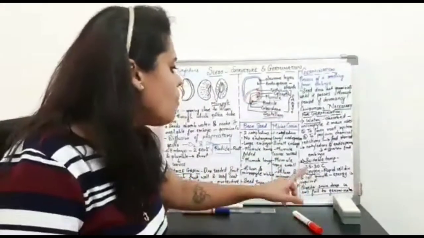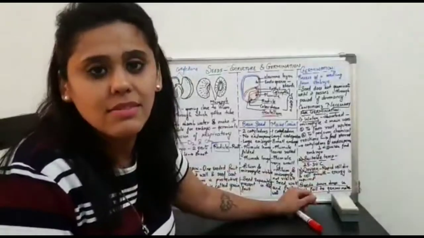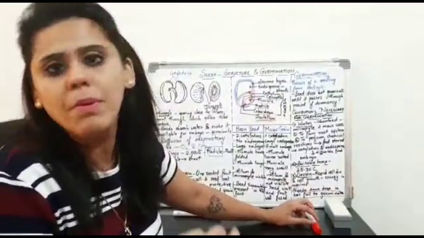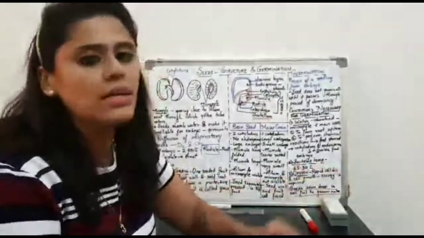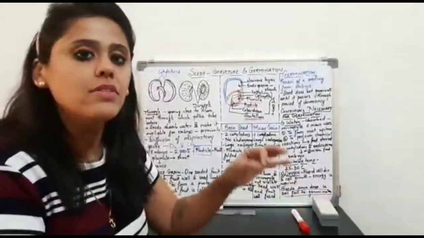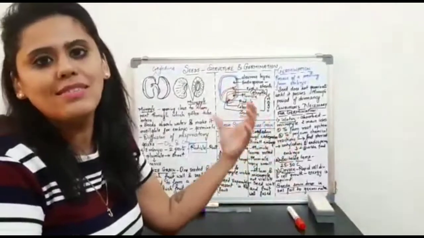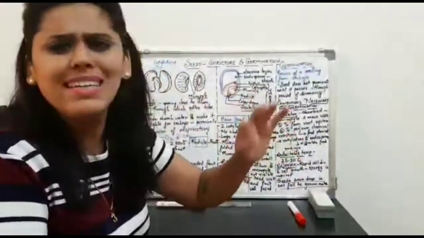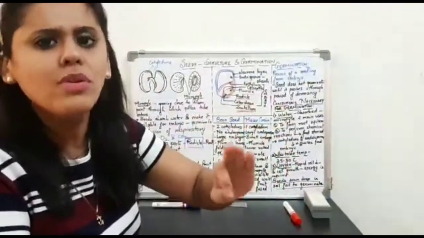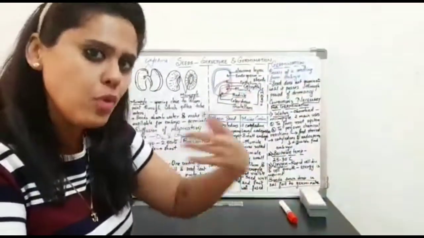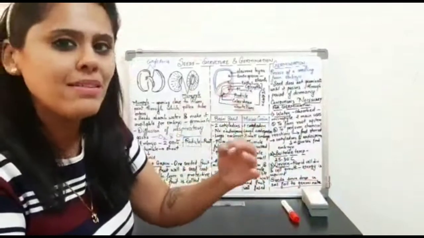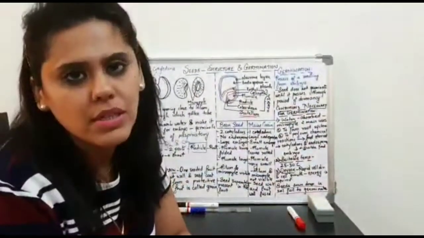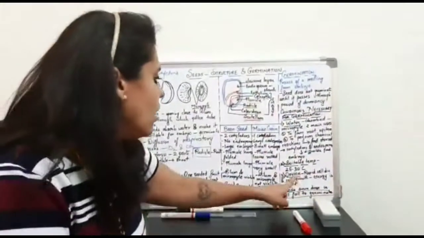Okay, so what is the suitable temperature? The appropriate, apt temperature, that is called the optimum temperature, is 25 to 30 degrees Celsius, which is best for the seed to germinate and grow. Okay, 2-3 degrees less or more is still okay. The seed would germinate, but not as well as it would at 25 to 30 degrees Celsius.